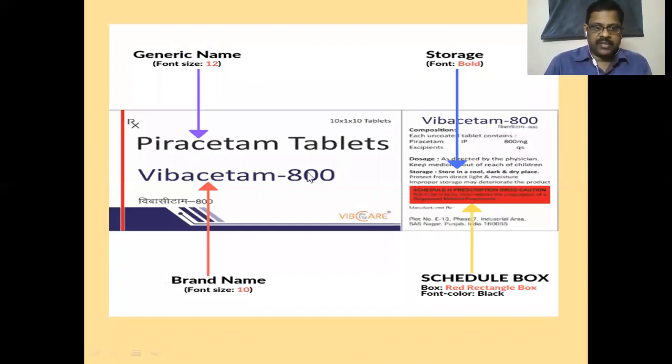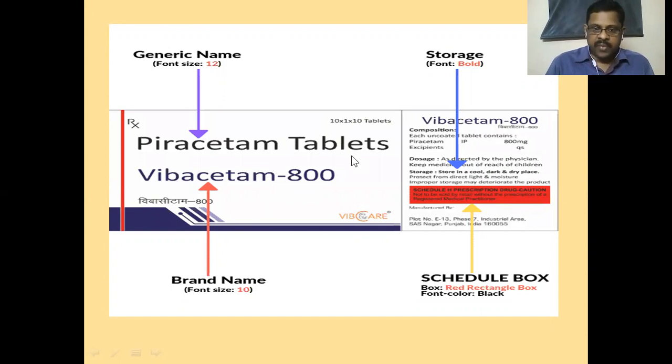Piracetam tablets. See the size of the font. This is the generic name of the medicine which is presented. This will be bigger than the brand name. This is the brand name, registered by the manufacturer, the brand owner. Vipacetam 800 is the brand owner's registered trade name. This is the generic name,